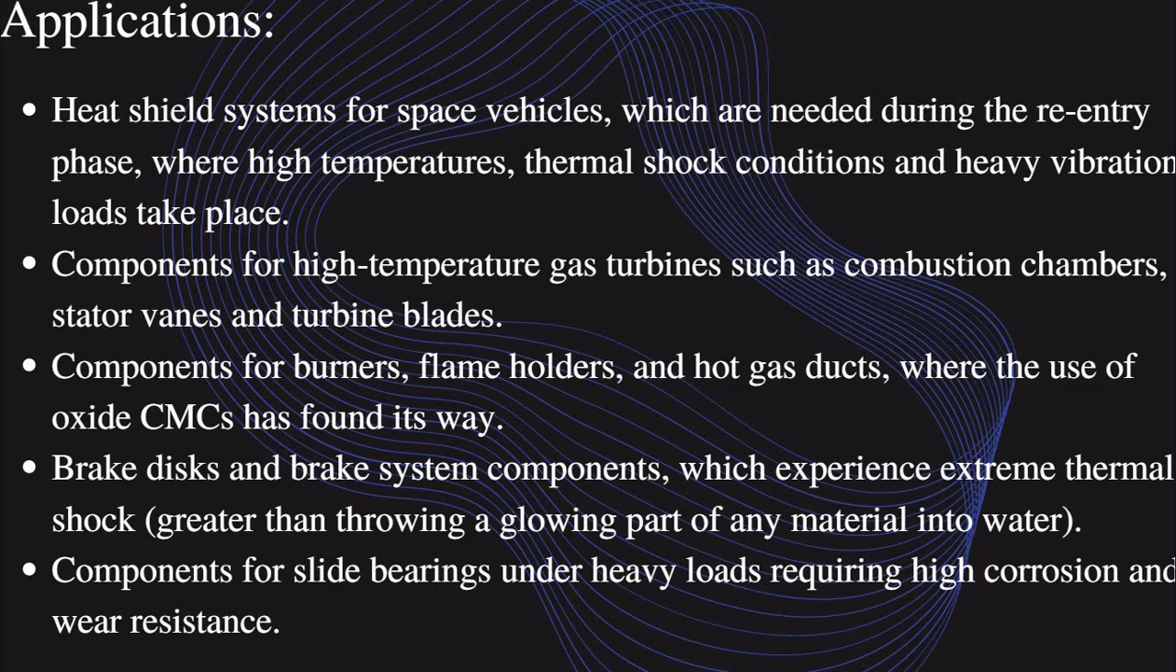So we are using burners made from ceramic composite materials, flame holders and hot gas ducts also, brake discs and brake system components, which experience extreme thermal shock. When we are braking, due to the friction the material gets thermal shock and over temperature. If you use a ceramic composite material, it reduces the thermal shock and absorbs the overshock and safely applies the brake and reduces the speed. So ceramic composite materials are mainly used in brake discs and brake system components.